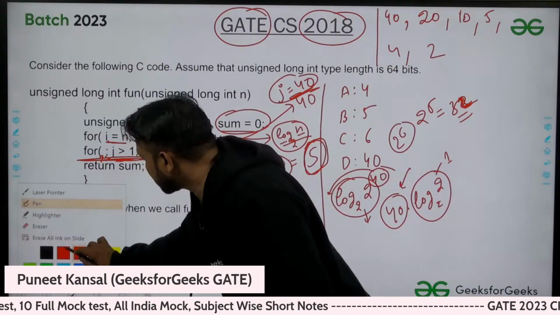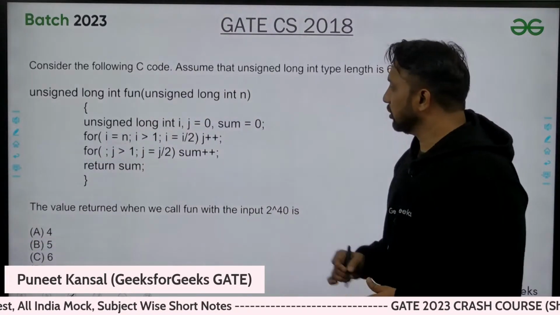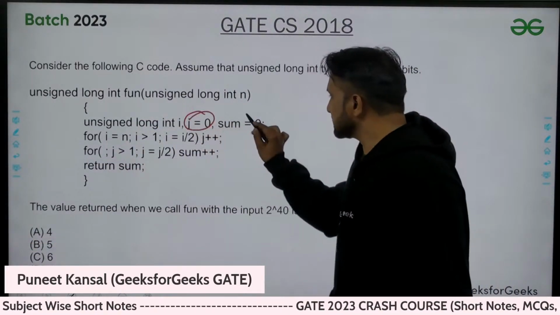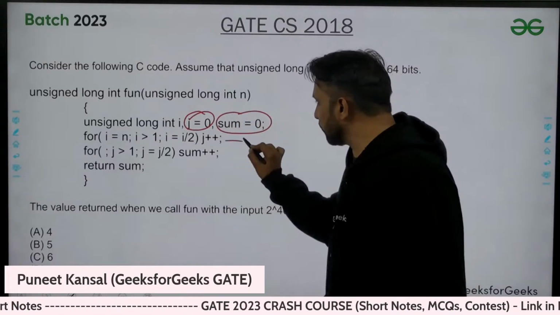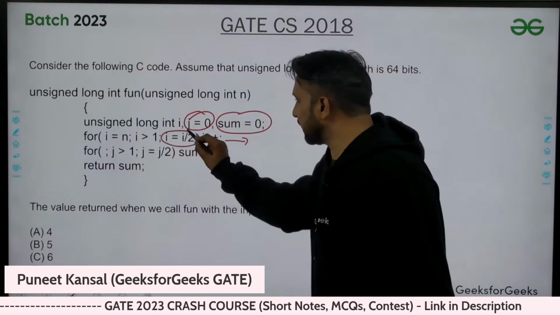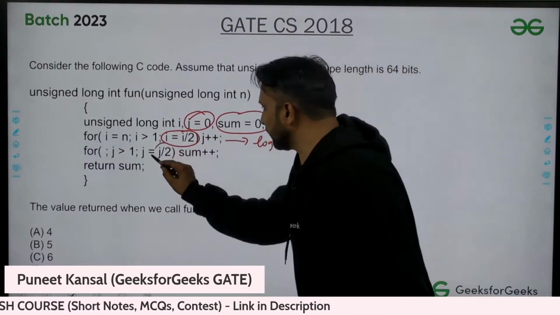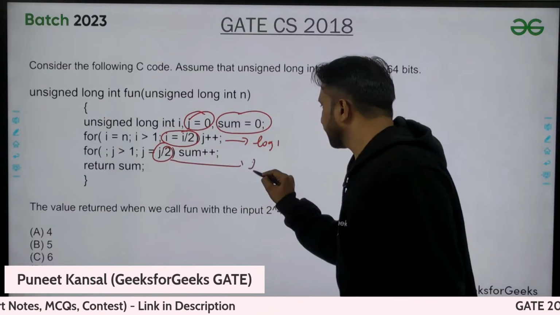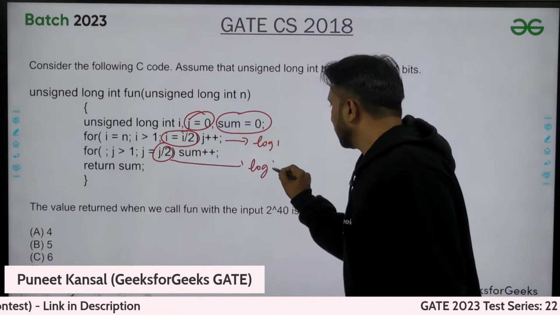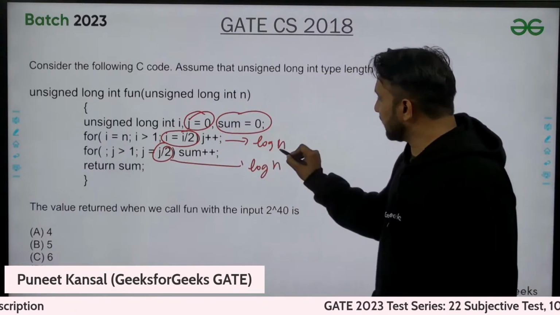Let me recap this again. So j value starting is 0, sum is 0, this loop is executing, we know that we are dividing with 2, so this loop will execute log n times, this loop will also execute log n times. Now what is important is, what is this n?